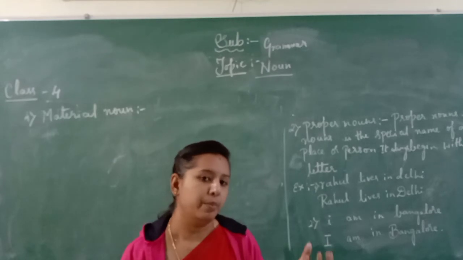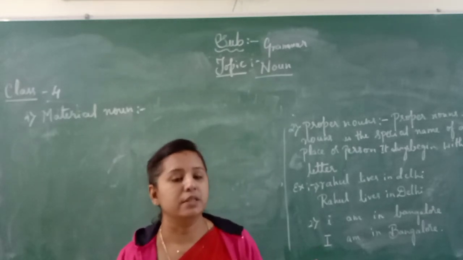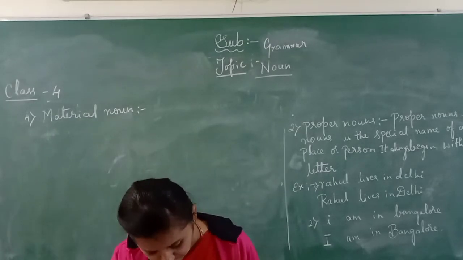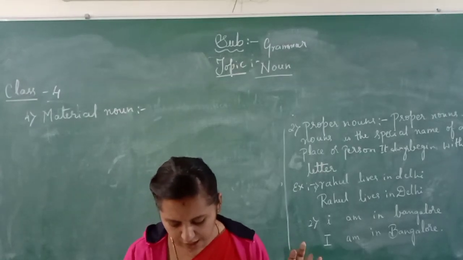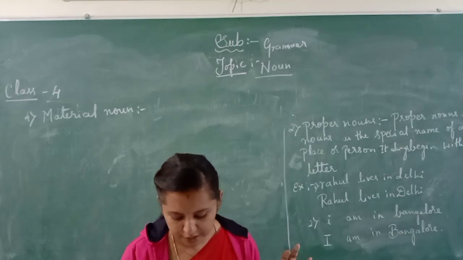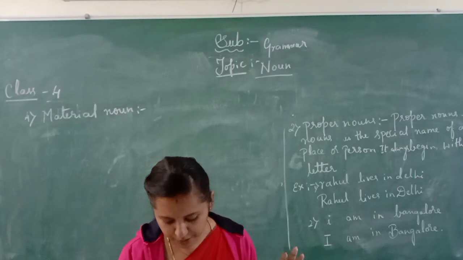Jewelry is made of gold, is it not? So all these ornaments are made of silver and gold. The table is made of wood. Iron is a useful metal. So this is called a material noun.